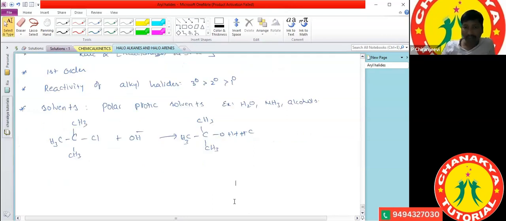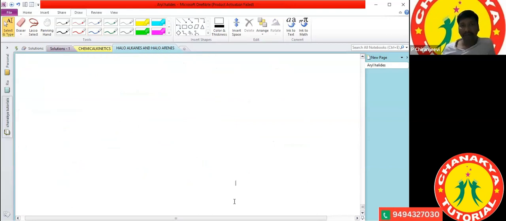Then what is the reaction mechanism? How can we write it? Actually, the SN1 reaction is completed in 2 steps.